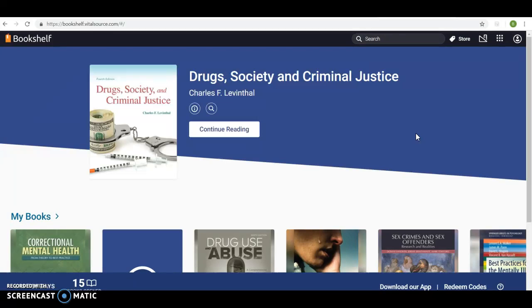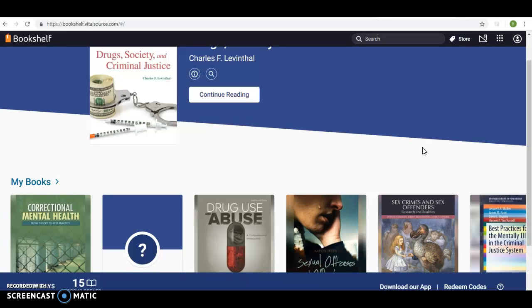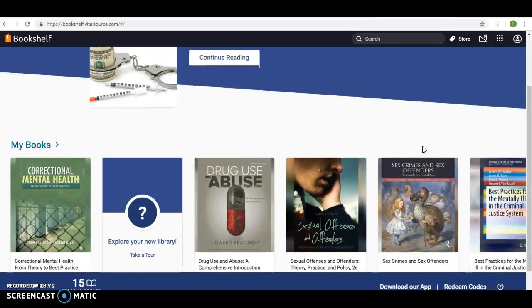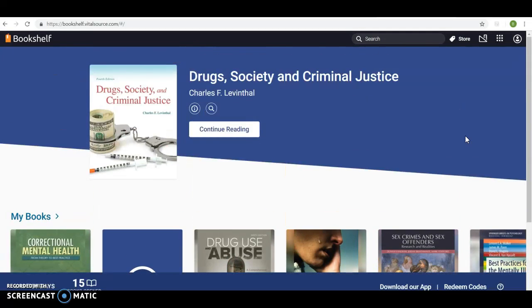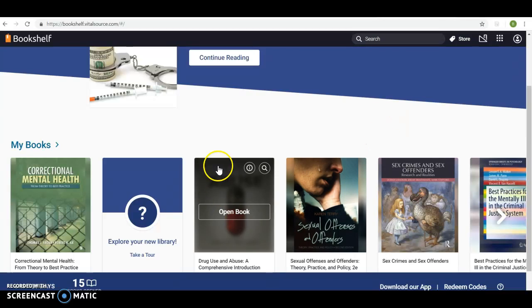I'd be happy to help you if I could. The issue is that I probably wouldn't be that much help as far as setting up your Bookshelf, because the publisher, Cengage, and the bookstore had to point me in the right direction on how to get everything set up. But for students, some of the tech stuff is a little bit more intuitive than it is for me. So hopefully this clarifies what you're using and how Bookshelf is used.